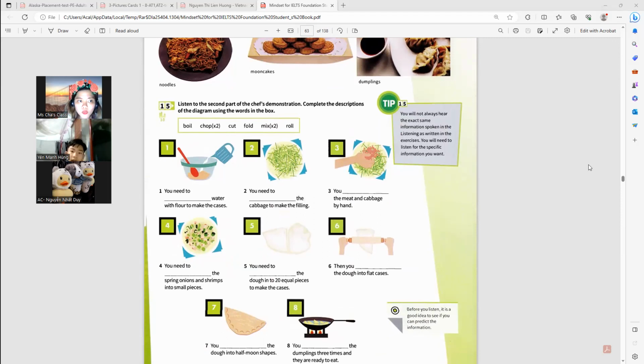There are a lot of words in English, and I understand that you're not interested when it comes to food, but we need to remember them too. Here are some other procedures that you can have a look at, or the ways of cooking.